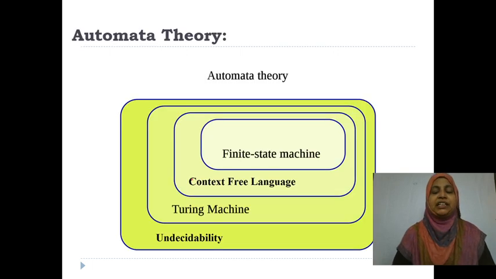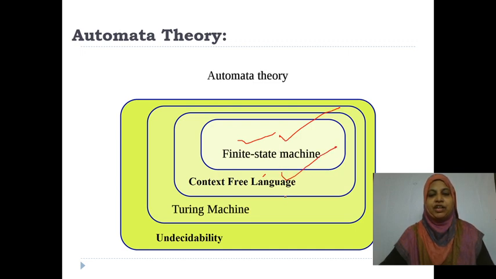Automata theory is there. Here, what do you mean by automata theory? In the first unit you are going to learn about finite state machines. In the second unit you are going to learn about regular expressions. Third is context free grammar. Fourth one is the Turing machine. Fifth one is undecidability.